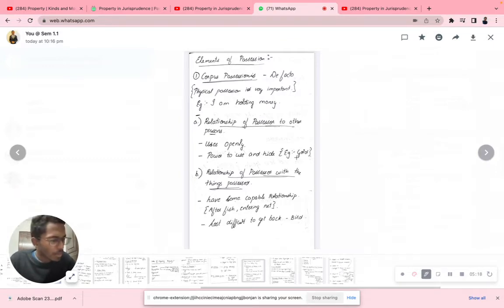Example, gold. What is this corpus possession? If I tell it once again, it's called de facto. Physical possession is very important. That means I'm holding something in a physical way. That is called corpus possession.